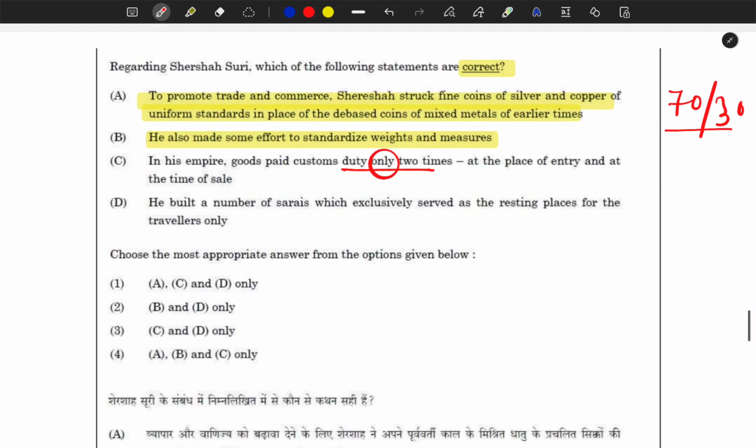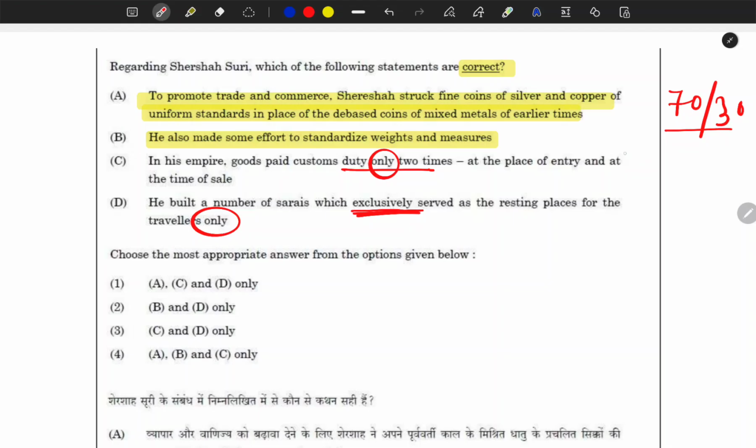Next, they are asking about, okay, so we will have to decide. He built a number of sarais which exclusively served as the resting place for the travelers only. So here you see again an extreme statement, and again exclusively.